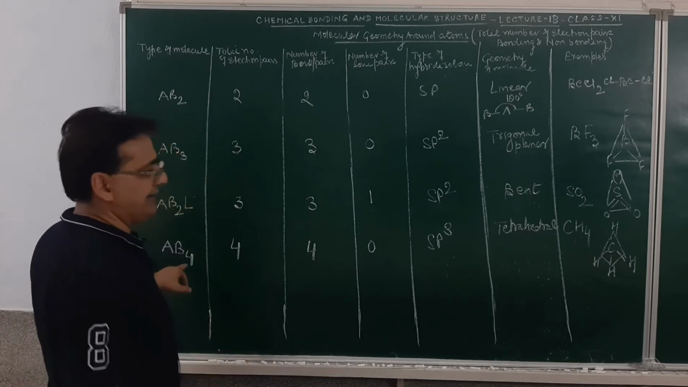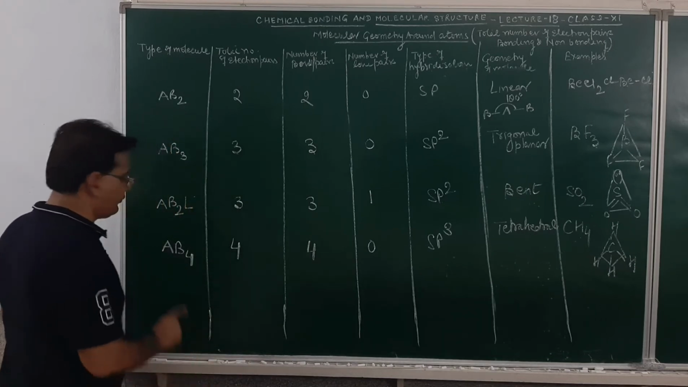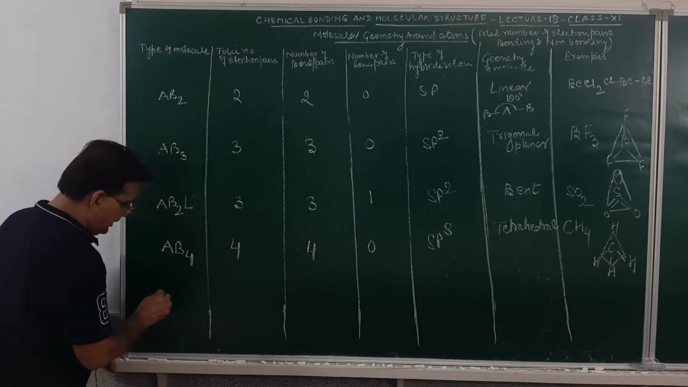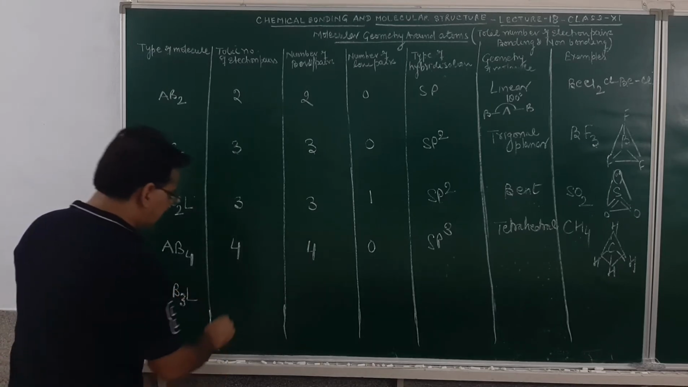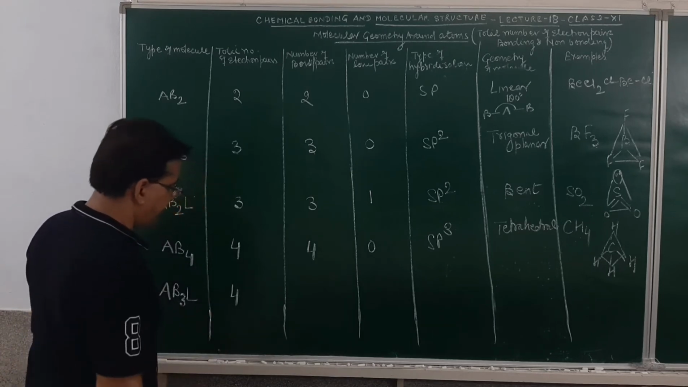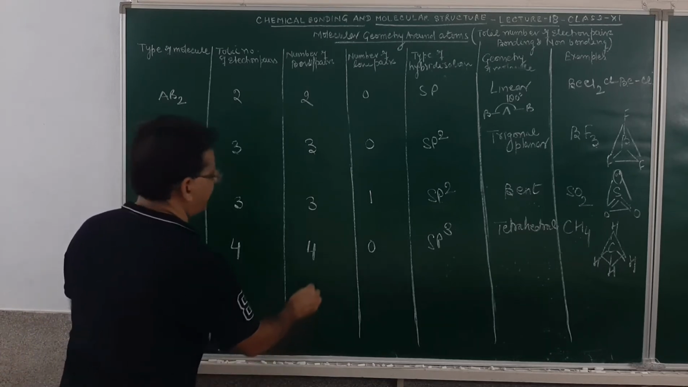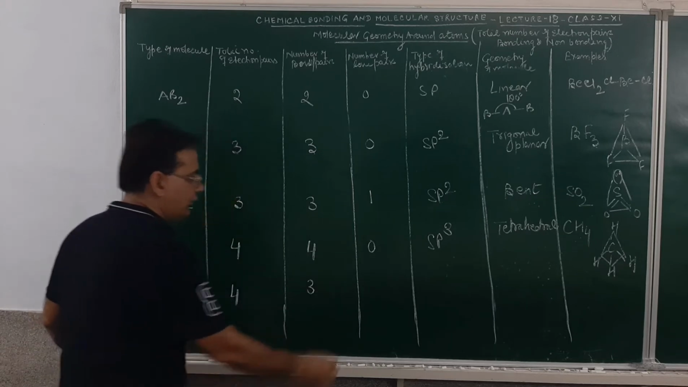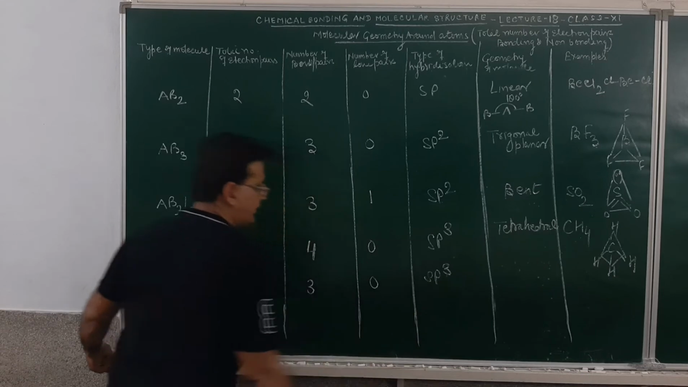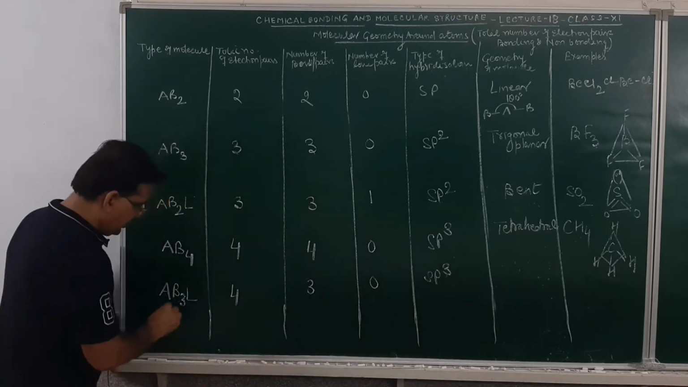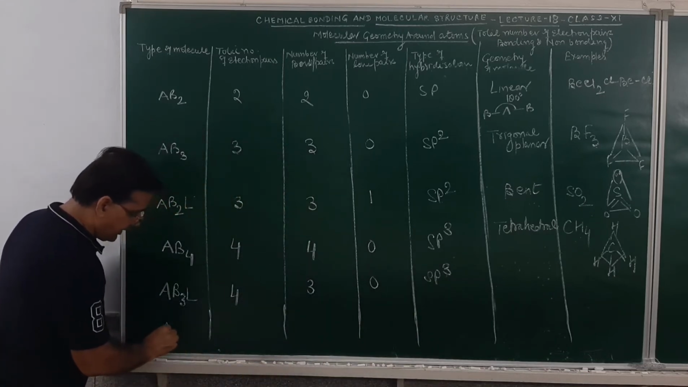Now here in this case there are two possibilities. If it has one lone pair or two lone pair. If the molecule is of the kind AB3L, total number of electron pair will be 4. Total number of bond pair of electrons will be 3. Lone pair will be 1. Type of hybridization in the molecule will be sp3 again. Here again, another case can be AB2L2.